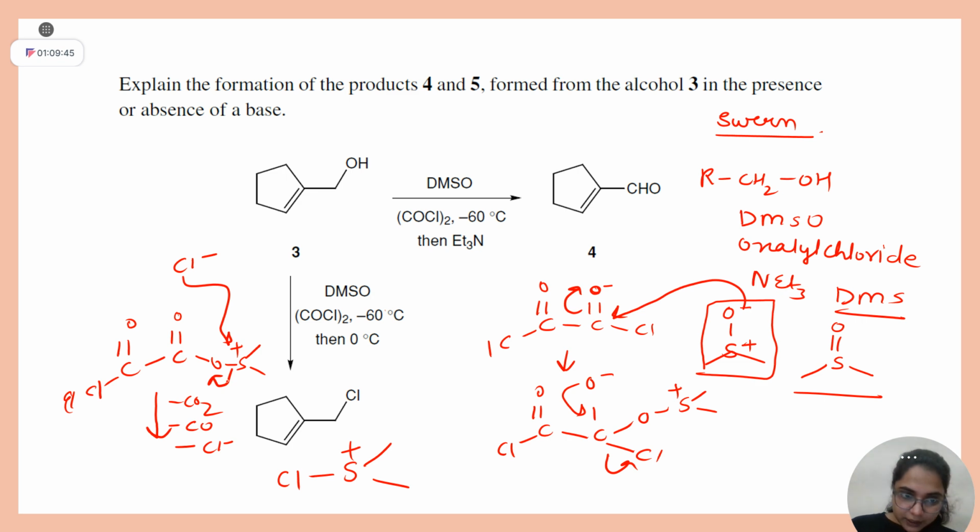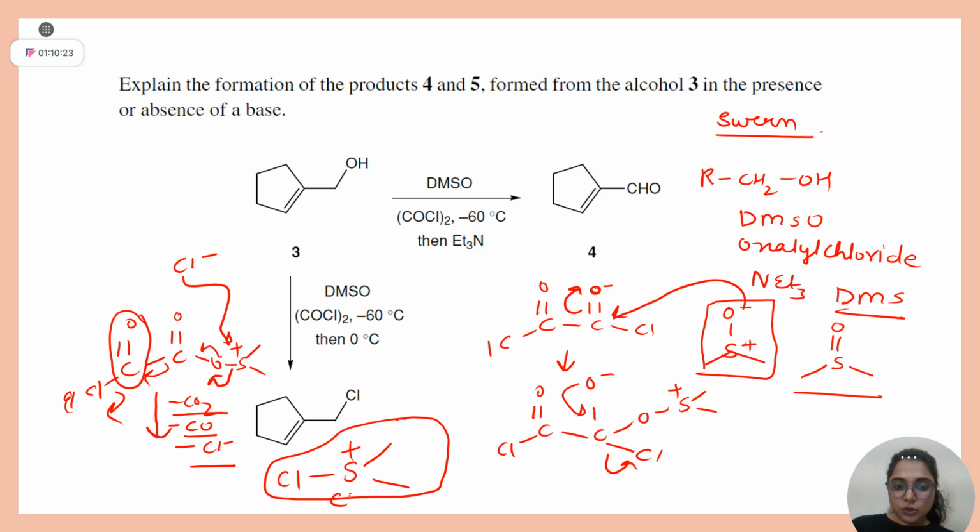See, if you break this bond, forget about this positive charge. For understanding purpose, I am telling, Cl minus will attack here. This will cleave. This will be O negative. O negative will come here and will knock off this bond. CO2 will leave. Clear? CO also wants to leave. So it will liberate this chlorine. So CO will leave and Cl minus will leave. Now clear? Now you got this key intermediate which is known as your chlorosulfinium salt.